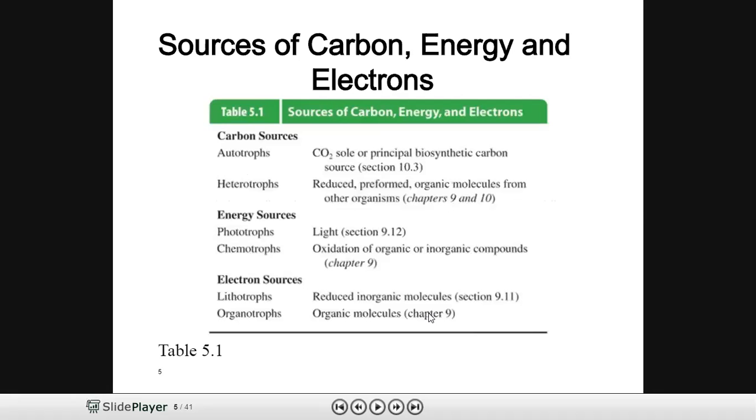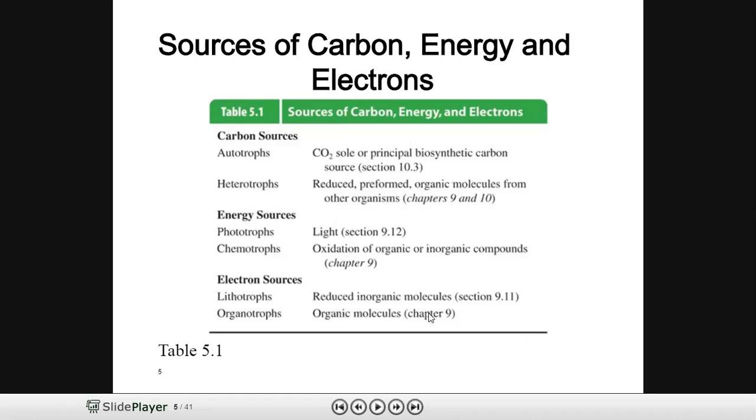Once we go through the types of carbon, energy, and electron source with respect to autotrophs and heterotrophs: in the case of autotrophs, the carbon source, as we have discussed, is carbon dioxide, which acts as a sole source of carbon. Whereas heterotrophs can utilize reduced or preformed organic molecules from other organisms. Coming to the energy source, organisms can utilize light as a source of energy, so you call them phototrophs.